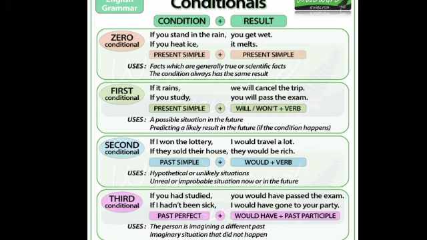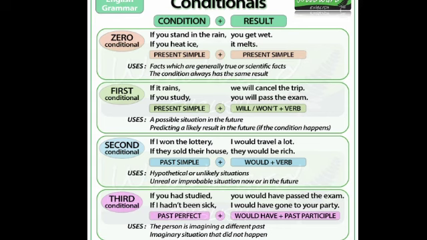See, if you stand in the rain, stand, V1 form. Then in the main clause, same V1 form. You get wet. Get is the V1 form. If you heat ice, heat V1 form. It melts. Melts V1 form. So in zero conditional, that is facts which are generally true or scientific facts, the condition always has the same result. Okay. So that means what? To express universal truth or general fact. And in the if clause, subject plus V1, and the main clause, same V1 form. If you stand in the rain, you get wet. If you heat ice, it melts.